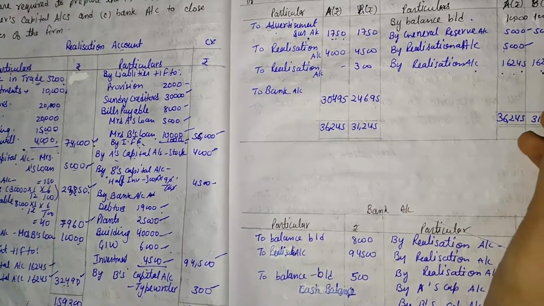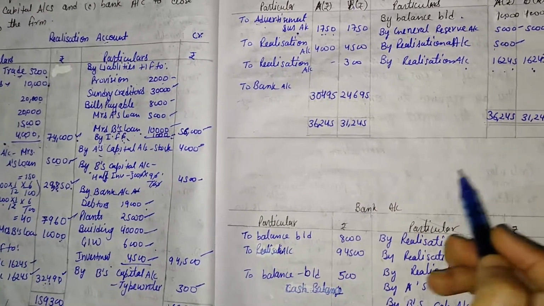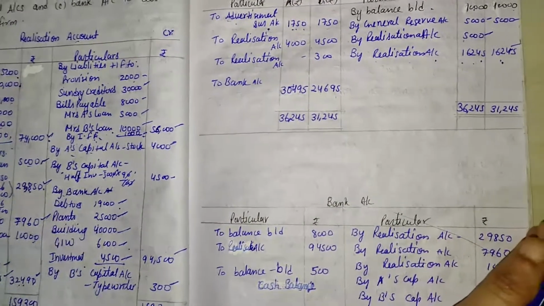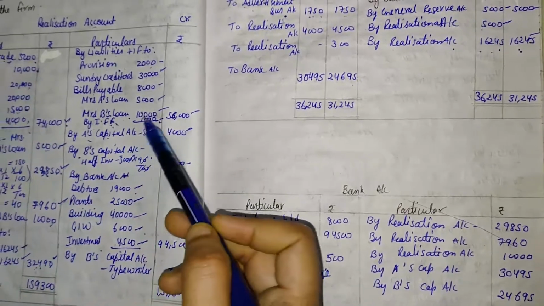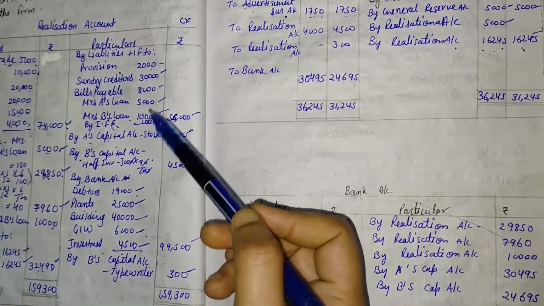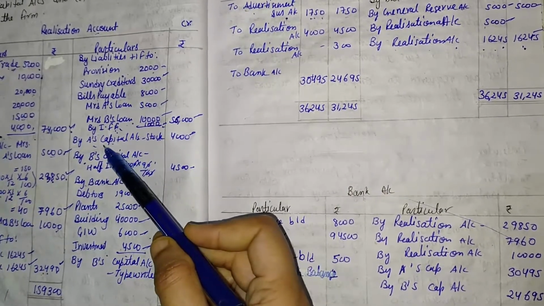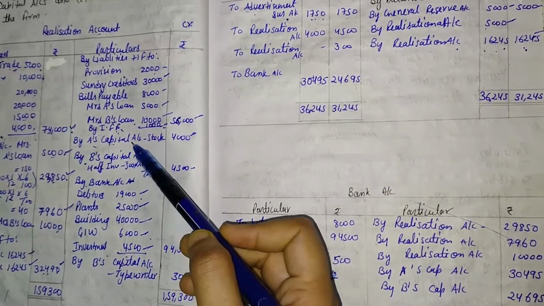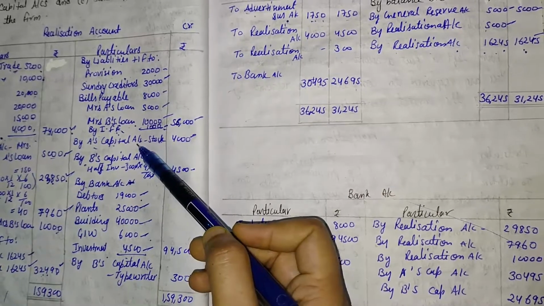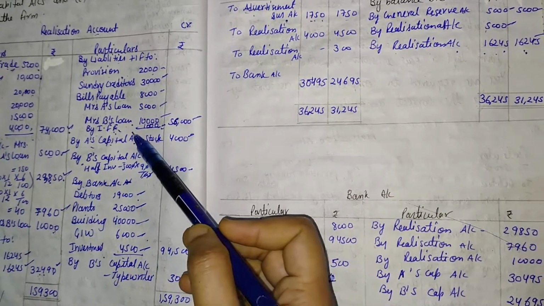Two balances. Then let me check whether any capital account information is given on the credit side. Yes, one item is given, that is by A's capital account. That comes on the credit side, so it should be transferred to the debit side by the name of realization account.